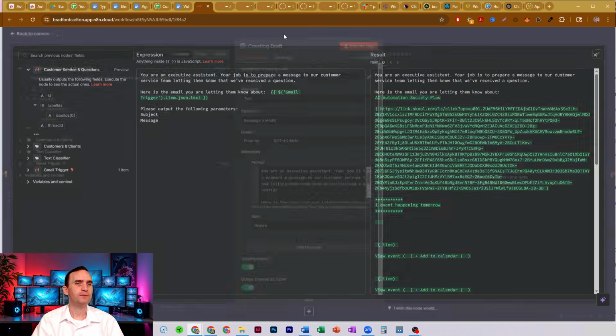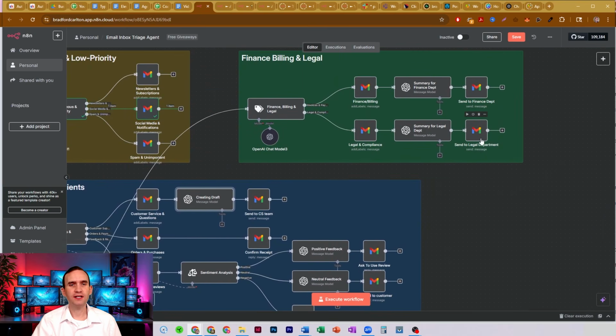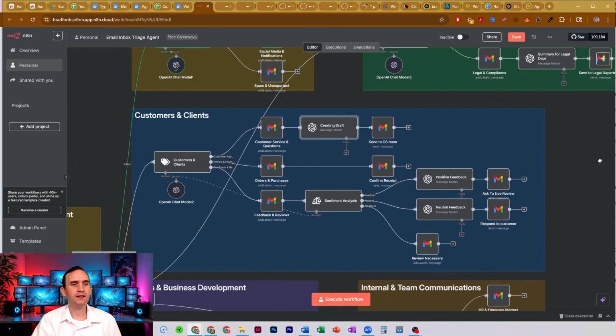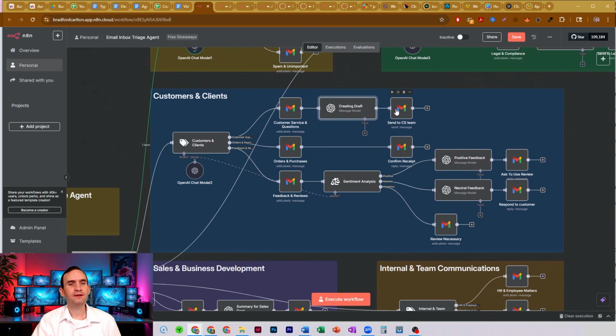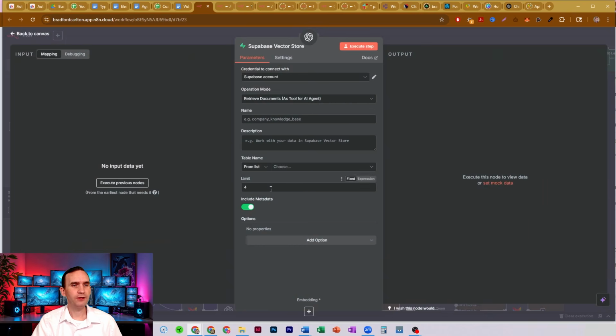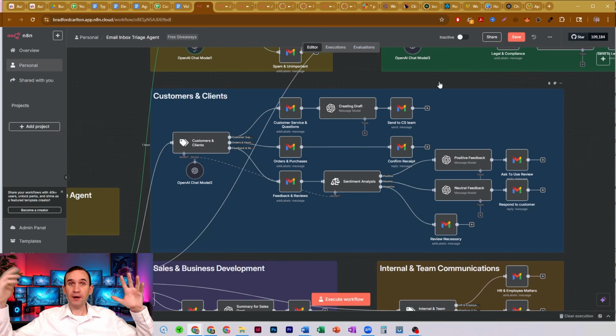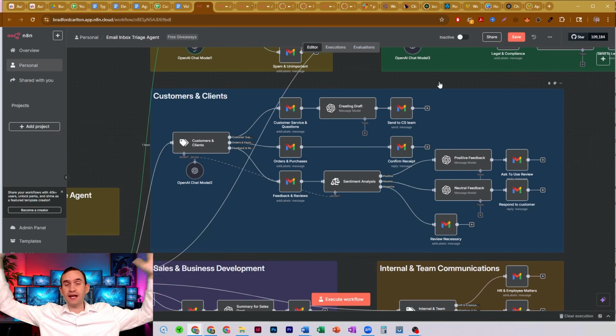Now, you don't have to do it this way. I think I mentioned it. This is essentially the same as sending it to your bookkeeper or sending it to your attorney on this path up here. Instead, you can have it actually answer the client. So if you wanted to, you would just set up a tool here with maybe a Supabase vector store, and then you would tell it which table you want to pull from, make sure that you have all of your information, you set up your embeddings model, just build out the RAG with all of your customer support questions and answers that it might possibly ever have to deal with.